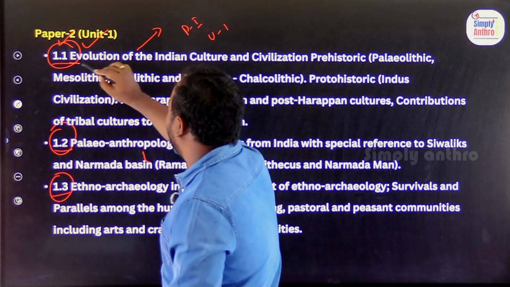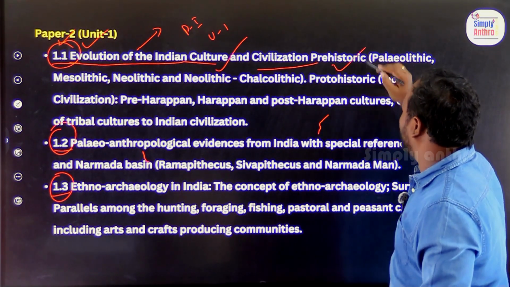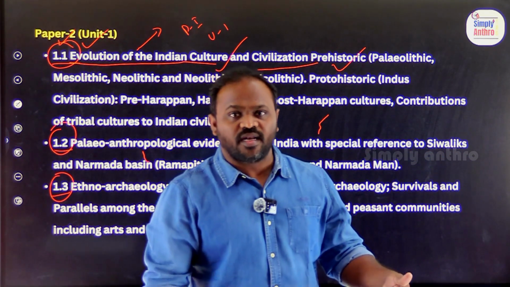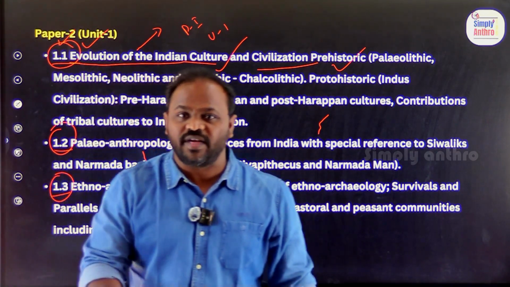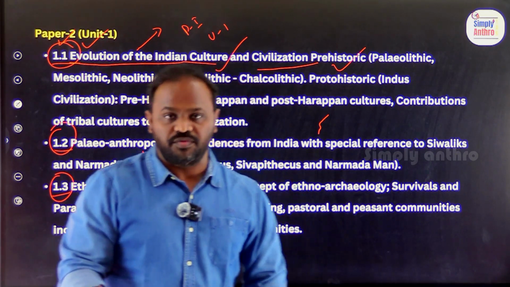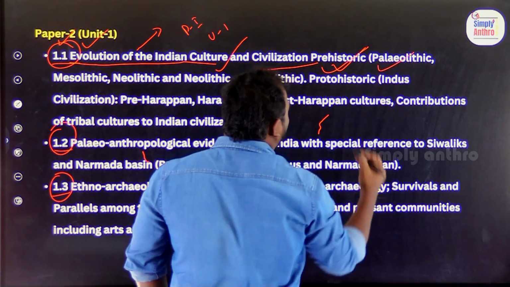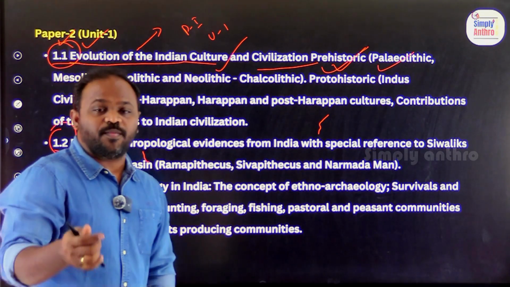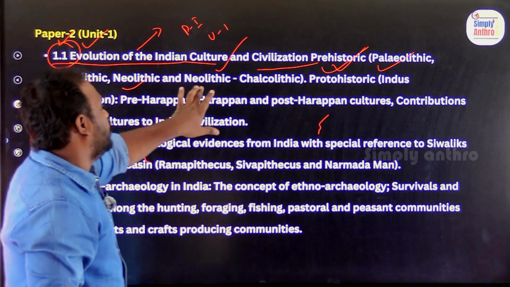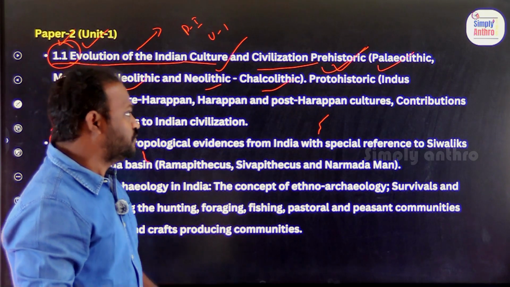Let us say 1.1, evolution of Indian culture and civilization from prehistoric periods. When I say prehistoric, you see prehistory, history, are you getting it right? History means always having written evidence. When I say prehistory, there is no proper evidence that we have found. Clear, right? Look at this prehistorical civilization. We talk about what is a Paleolithic. Paleo means old, lithic means stone age. Paleolithic. Meso means middle. Neo means new. Neolithic. Chalcolithic. Chalco means bronze, copper, and all kinds of things.